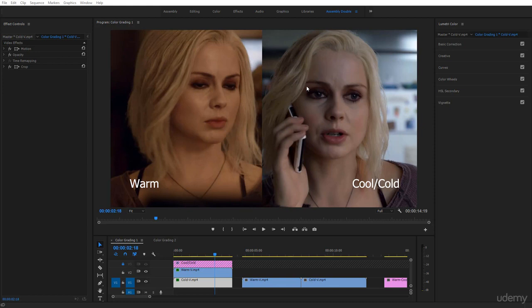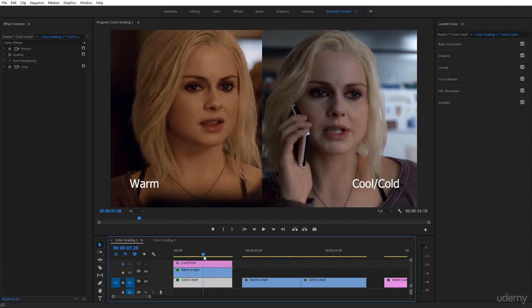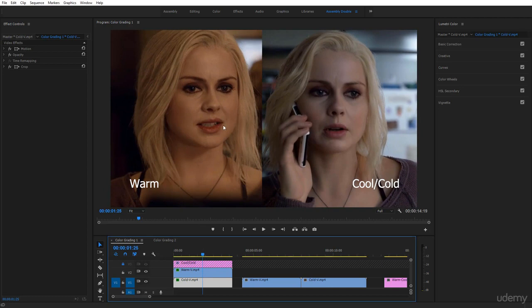Let's see some examples. Here I have two 3-second shots only from the series iZombie. I don't know if you watched it, it's pretty old. The scene on the left is a bit warm. It seems like she's concerned, she's thinking about other people. Even if you change it a bit, you will notice she is a bit caring. But the scene on the right, she seems cold, she seems cool, impersonal.